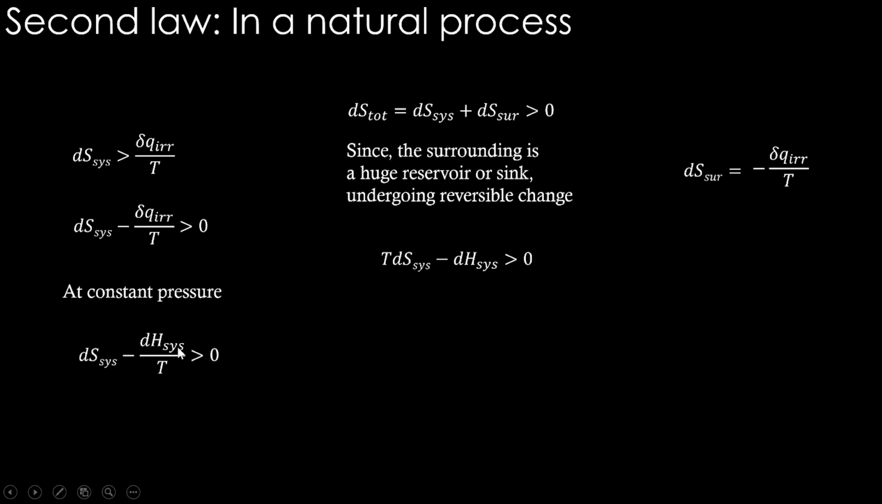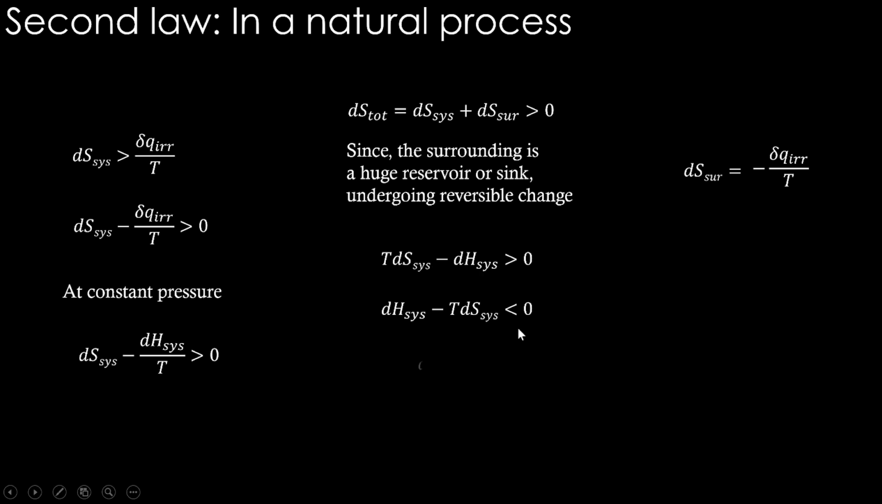So this dH system we can write in place of del q irreversible at constant pressure. Why? You can see what we have derived for dH a couple of slides ago. We have done that. At constant pressure there will be one more term in this equation, that term will vanish, and we will see that del q irreversible can be written as dH system. Then if we rearrange and multiply the entire thing with T, T dS system minus dH system is greater than or equal to 0. Then dH system minus T dS system is less than or equal to 0, if we reverse the symbols here.